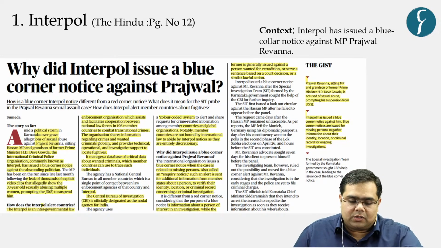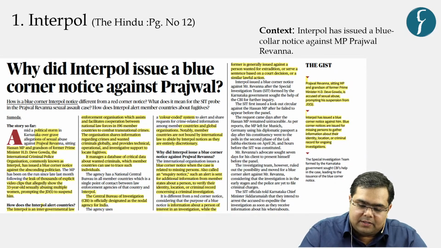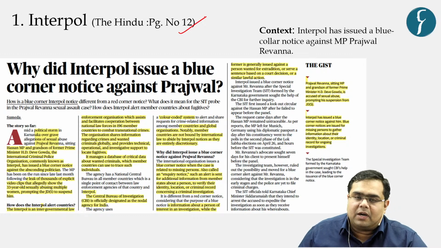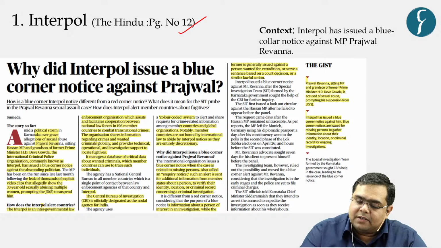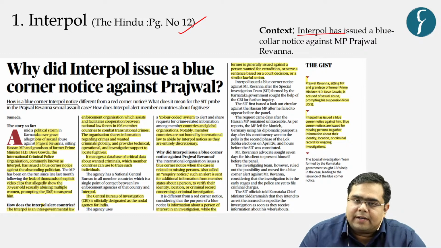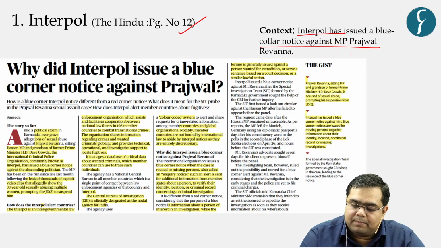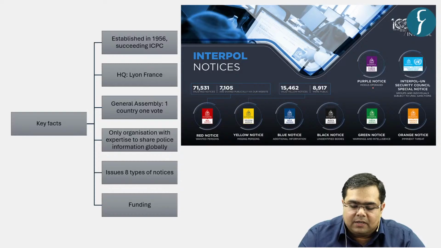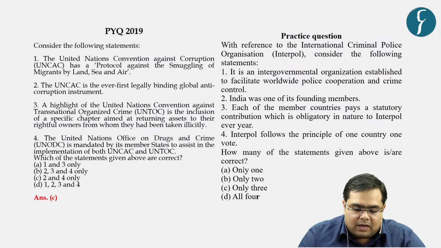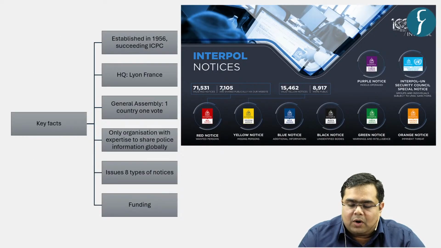So the context of this first article is the news given on page number 12 of today's The Hindu newspaper. What is the context? Interpol, or International Police, has issued a blue corner notice against a sitting MP of India, that is Prajwal Revanna, right? You must have gone through the details. Let us understand key details about the body, and then try to solve an MCQ on this.